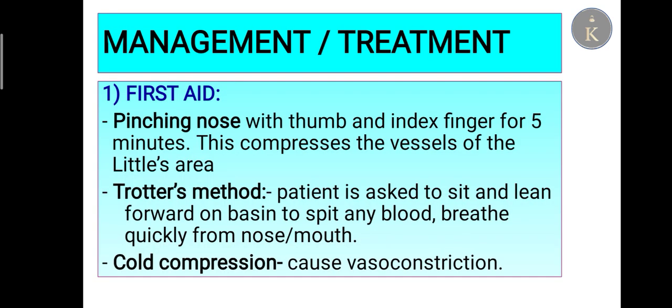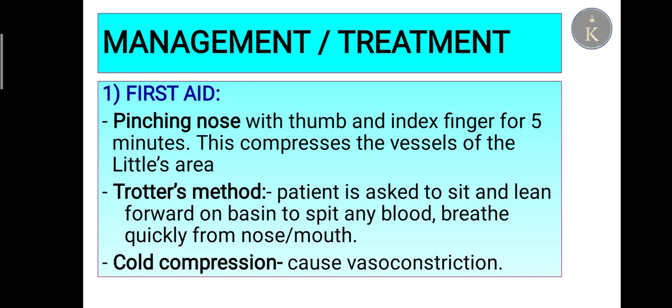First aid treatment is pinching of the nose with thumb and index finger for 5 minutes. This compresses the vessels of Little's area. The other method is Trotter's method: the patient is asked to sit and lean forward over a basin to spit out any blood and breathe quickly through nose or mouth.